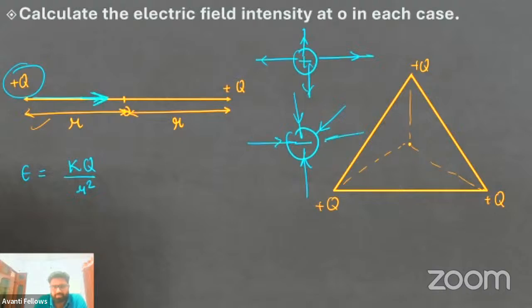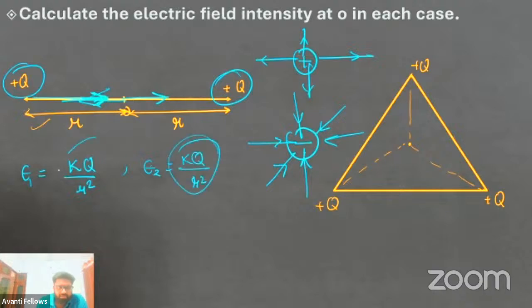Got it? So this direction is also in this direction. Let's say here by this positive charge the direction will be opposite, but the magnitude is same. Magnitude is same and direction is opposite.